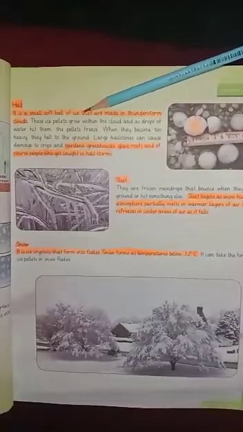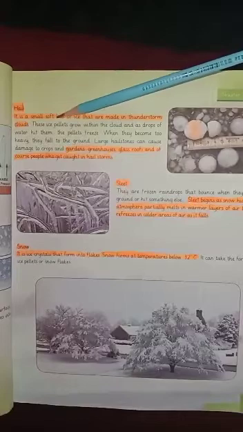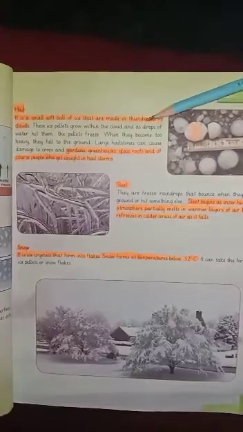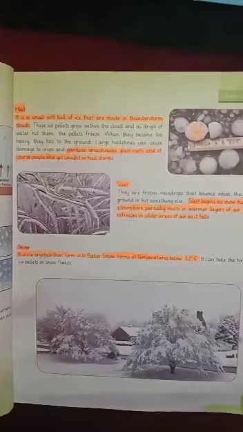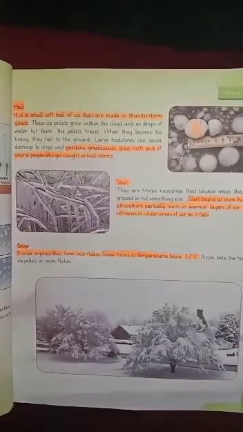On page number 9, let's start reading with me. Hail. It is a small soft ball of ice that is made in a thunderstorm. Thunderstorm means a storm that is very powerful. What does this mean? It means hail is a type of precipitation in which water stored in the cloud comes back and hits the surface in the form of small snowballs.